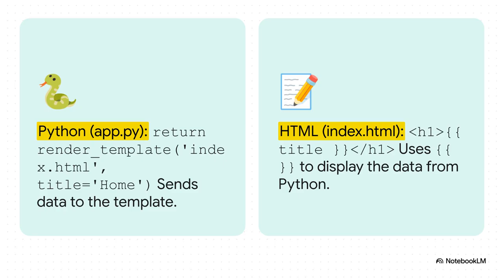So how does the Python code actually talk to the HTML file? It's brilliant. In your Python code, instead of returning a simple string, you use a special function called render_template. You tell it which HTML file to use, and then you can pass in any data you want, like a title variable here. Then over in your HTML file, you just use those double curly braces as a placeholder. When the page loads, Jinja2 swaps double curly braces title with the value you sent from Python. It's an incredibly clean way to build dynamic pages.